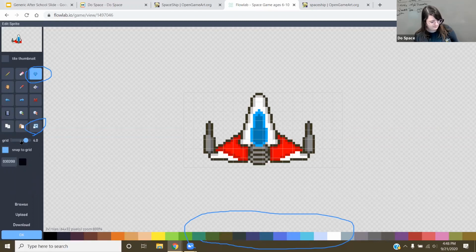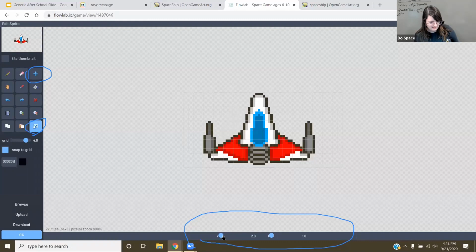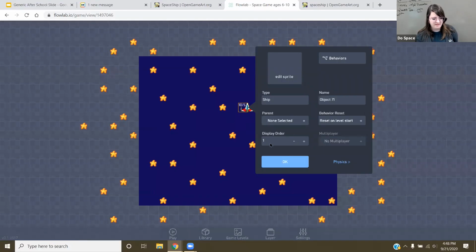I wonder if it's based on grid size. No, it's not. There we go. That's close enough. Even though there's extra space in here, I could make my spaceship a little bit bigger, but it's so small. It's all right. This program doesn't let you really edit the grid, so just try to get as centered as you can. Make sure there's not too much extra space around.